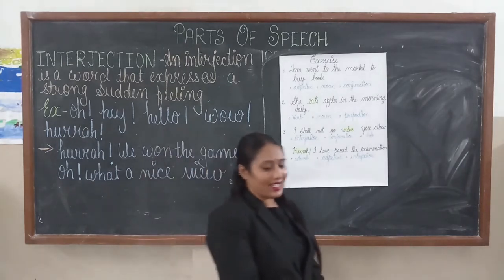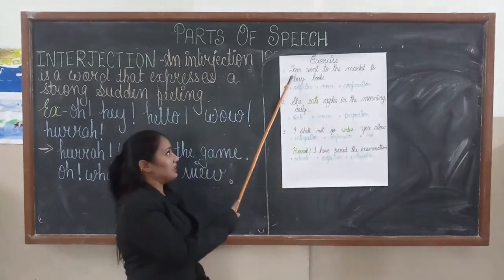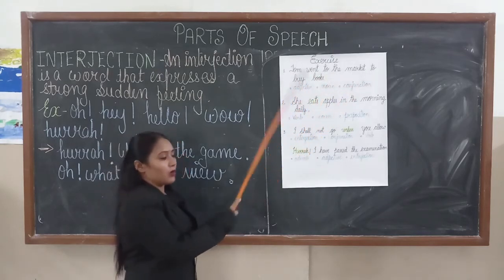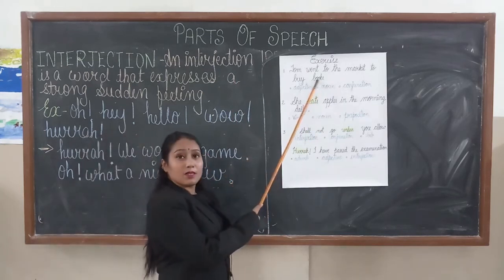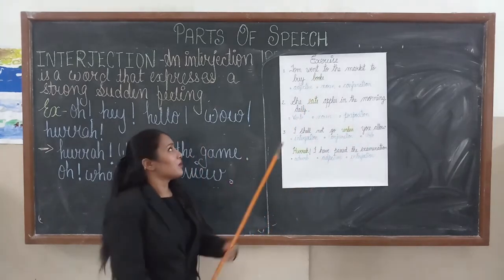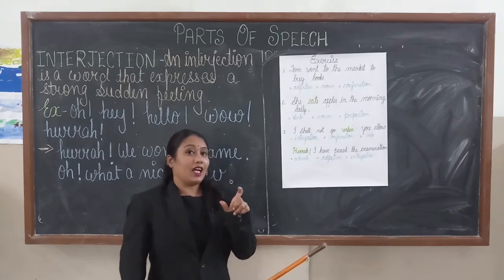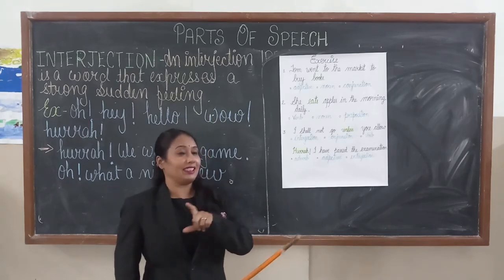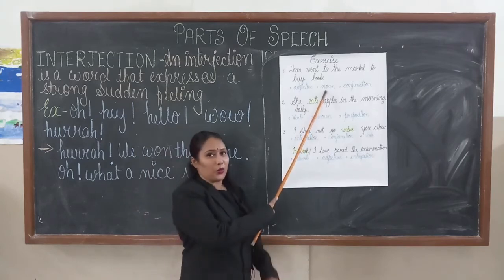Now let us do an exercise based on the parts of speech. Exercise question number 1. Tom went to the market to buy books. In this sentence, what is book? I have highlighted this book. So dear student, tell me what is book in this sentence? Book is a thing. And according to our definition, a noun is the name of a person, place, animal or thing. So book is a thing. It means this is a noun.